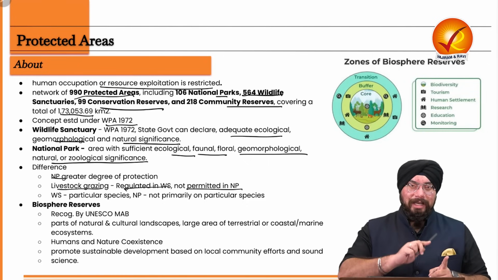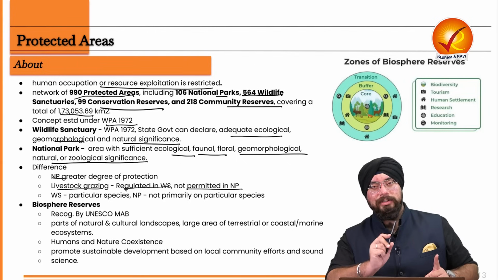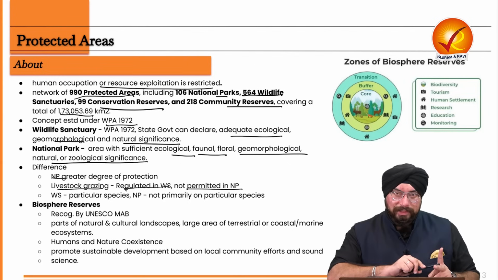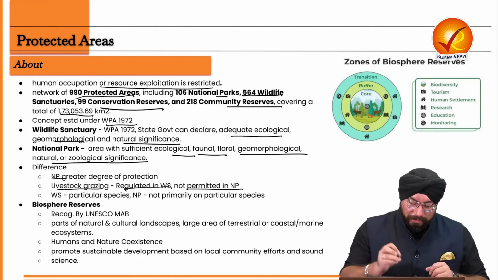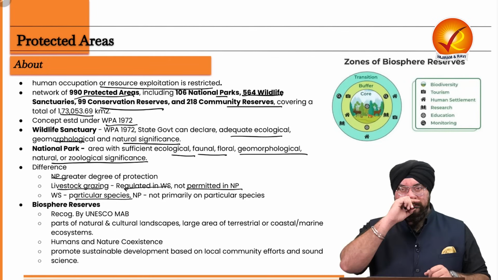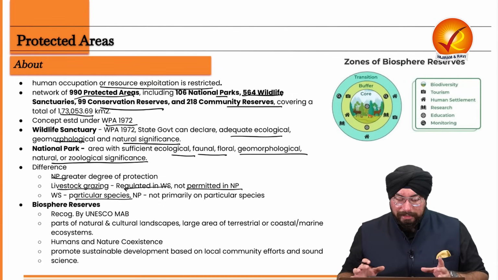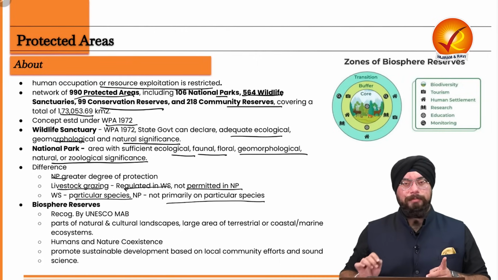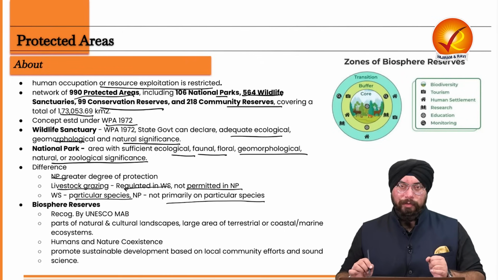Which means again, national parks are more secure and they have a greater degree of protection for the flora and fauna in that particular area. In wildlife sanctuaries, activities are regulated, right? Also, one more thing is that wildlife sanctuaries can be for a particular species as well, right? For a particular species, this wildlife sanctuary can be created. But national parks are usually not primarily for a particular species. They are usually for a variety of species of flora and fauna.